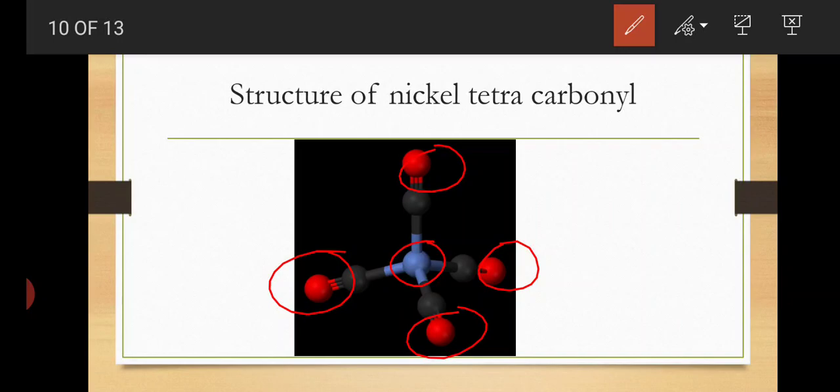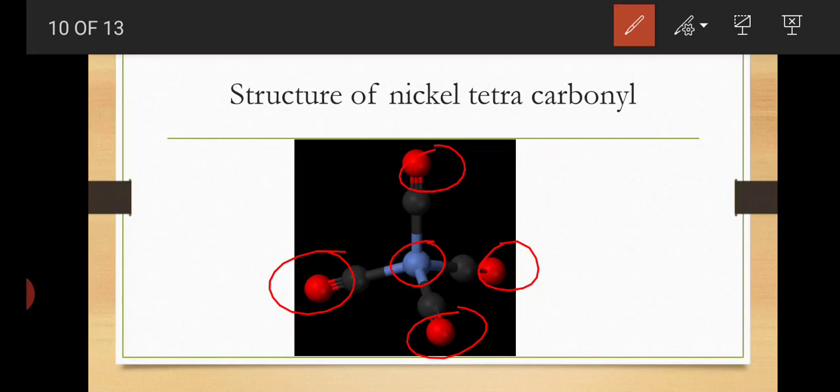In the central metal atom nickel, 4 sp3 orbitals undergo hybridization and form 4 sp3 hybrid orbitals. These sp3 hybrid orbitals are completely empty orbitals.